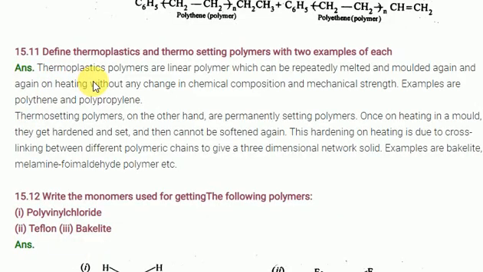Do you know about thermosetting plastics and thermoplastics? Thermoplastics are polymers which can be molded again and again by applying heat. Examples are polythene covers and polypropylene. Thermosetting plastics, once prepared, cannot be remolded on heating, like plastic chairs. An example is phenol formaldehyde, Bakelite. Thermoplastics have fewer cross-links, like linear polymers, while thermosetting plastics have more cross-links, highly branched polymers.